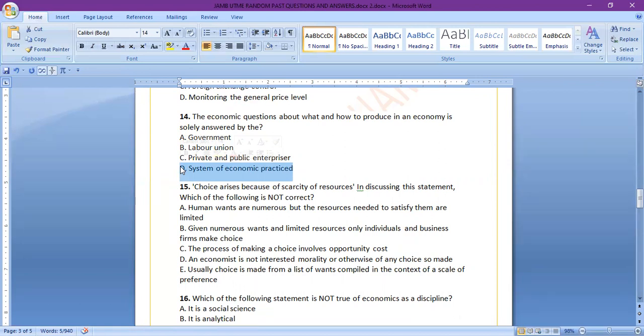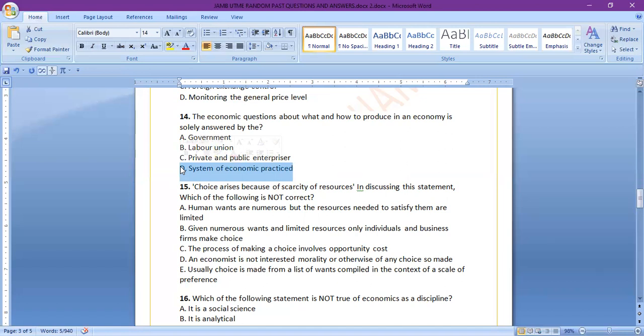While another economic system, we have the socialist or the command economy, where the means of production are owned by the government or by the general public, and the economic question of what to produce, how to produce, where to produce, how much to produce, for whom to produce is determined by the general public or by the government.